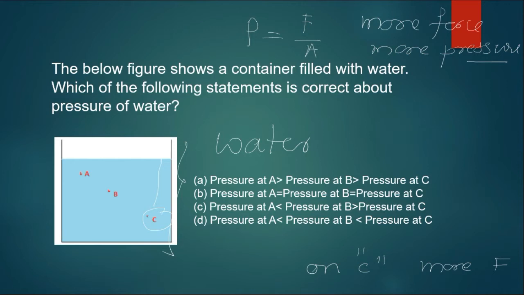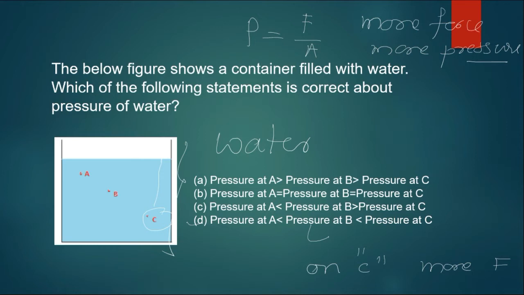Next B, and last one, the very lowest, is A. And therefore, you can pick up the last one. Pressure at A is less than pressure at B. Correct. And pressure of B is again less than pressure of C, which means C has a high pressure. I hope you have understood.